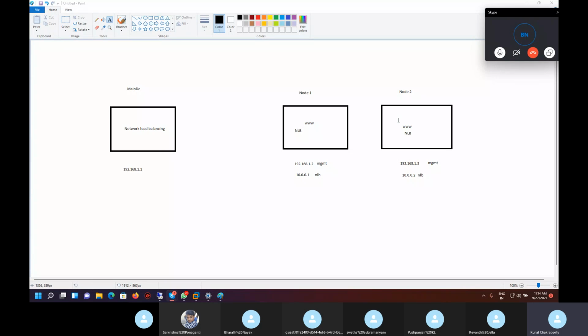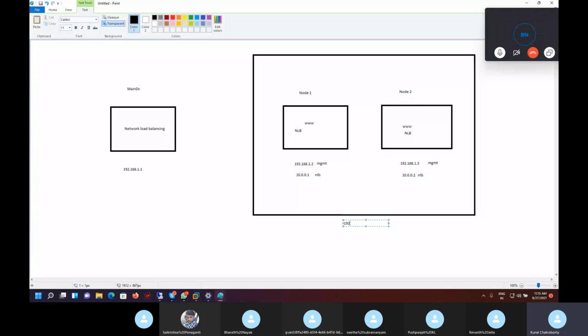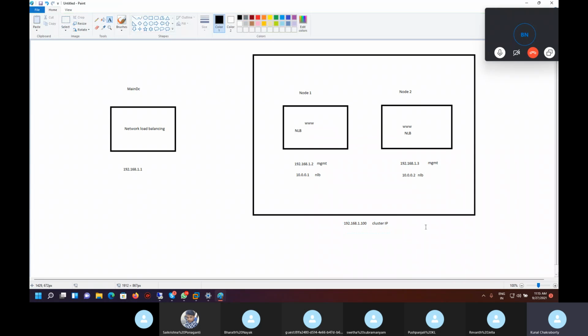Now what we have to do is we need to put these servers in a box. That box is known as a cluster. Cluster means we are going to keep everything in a package, in a cluster. And that cluster IP will be there. Let's say 192.168.1.100 for example. This is the cluster IP. Now, as a client or as a customer, we are going to provide this IP to them.